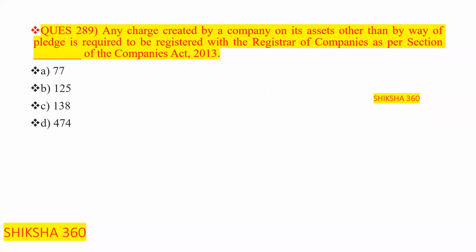Option A is 77, option B is 125, option C is 138, option D is 474.